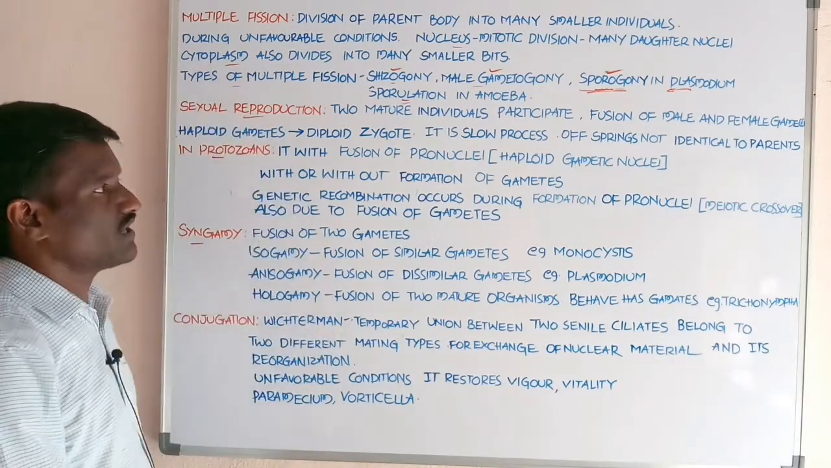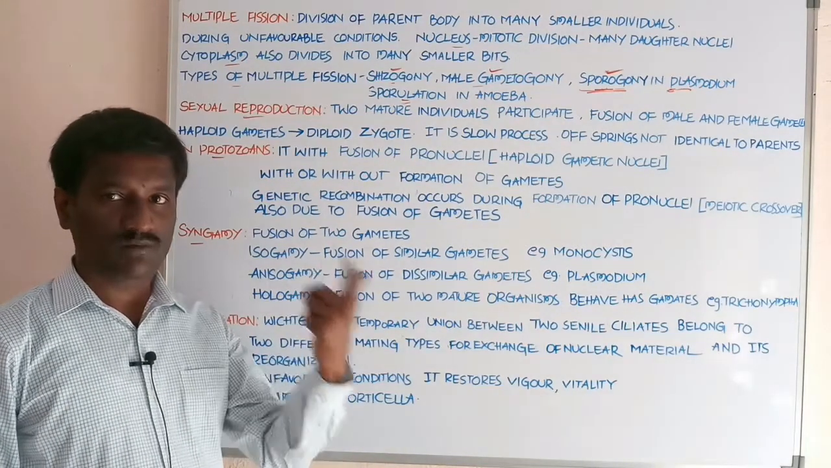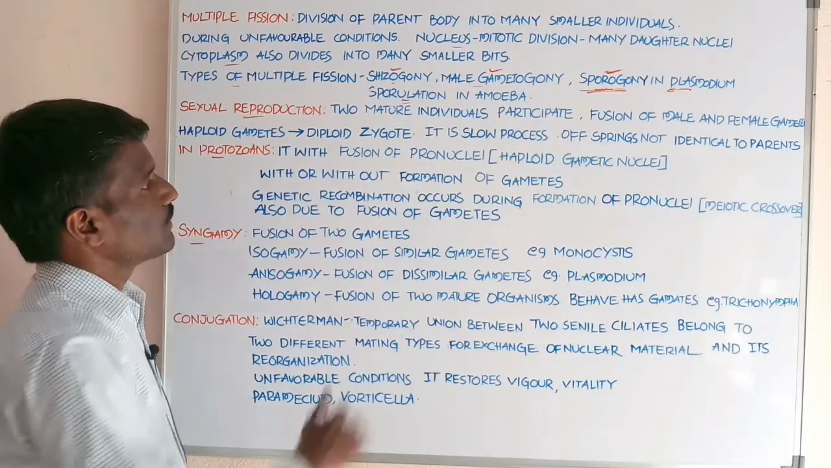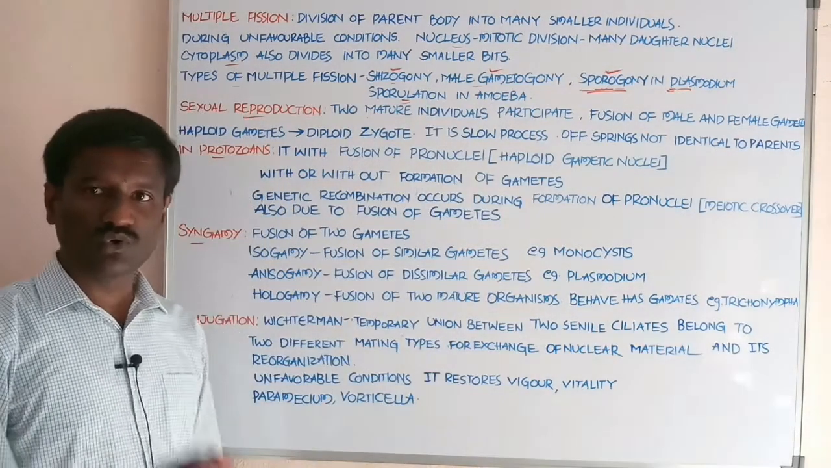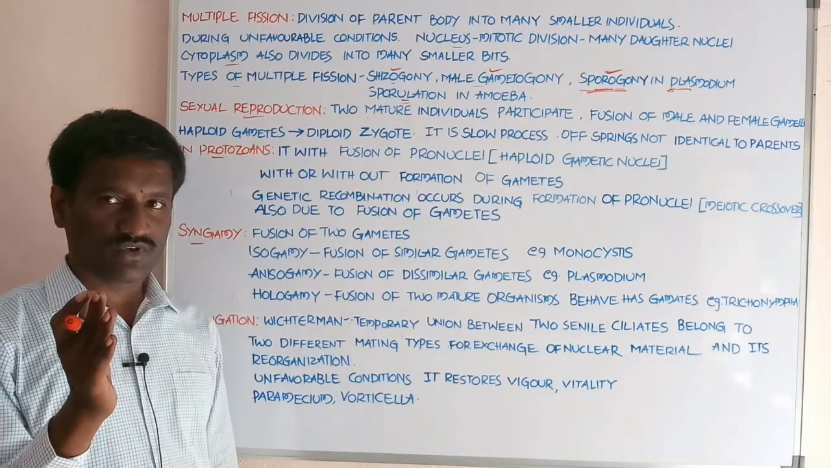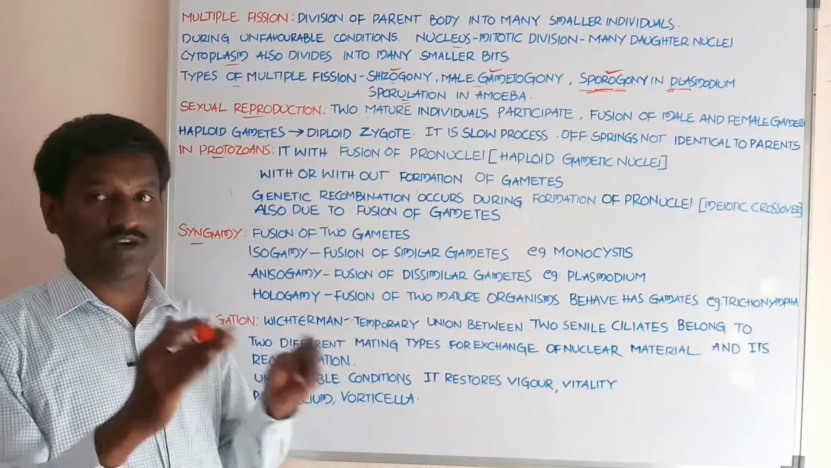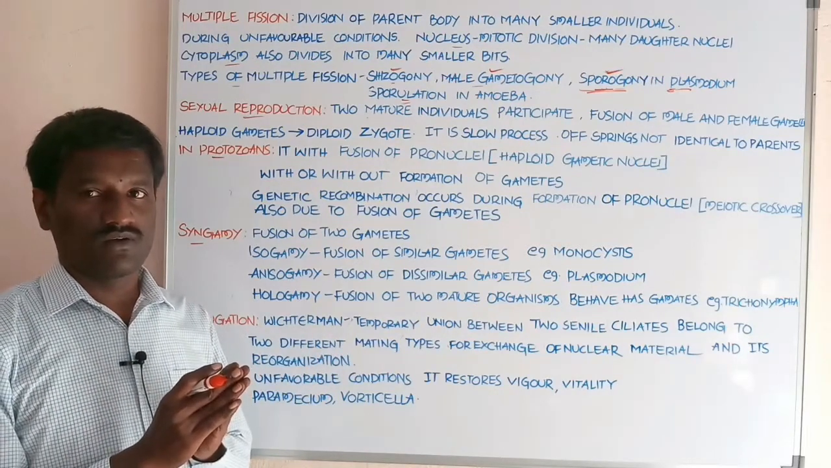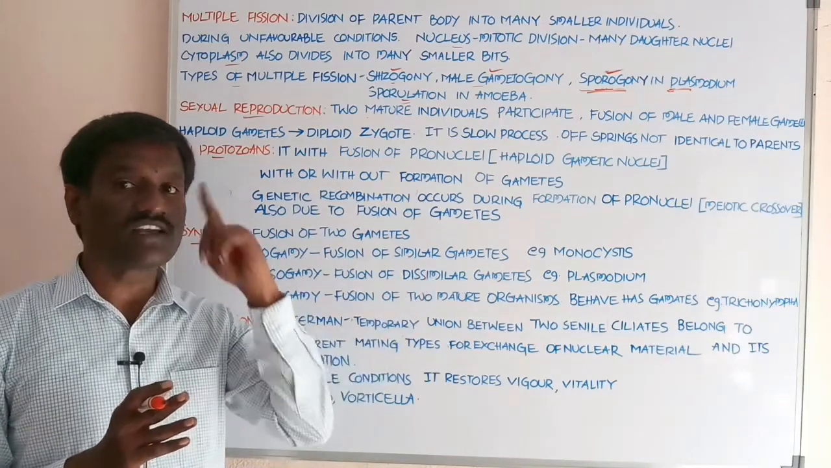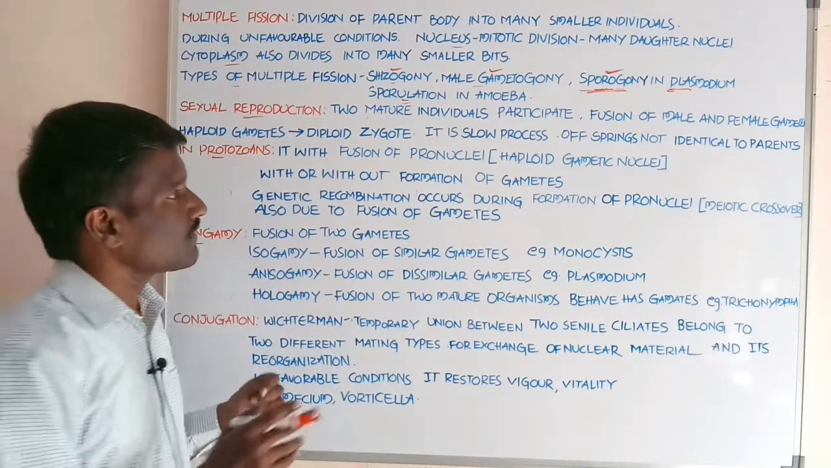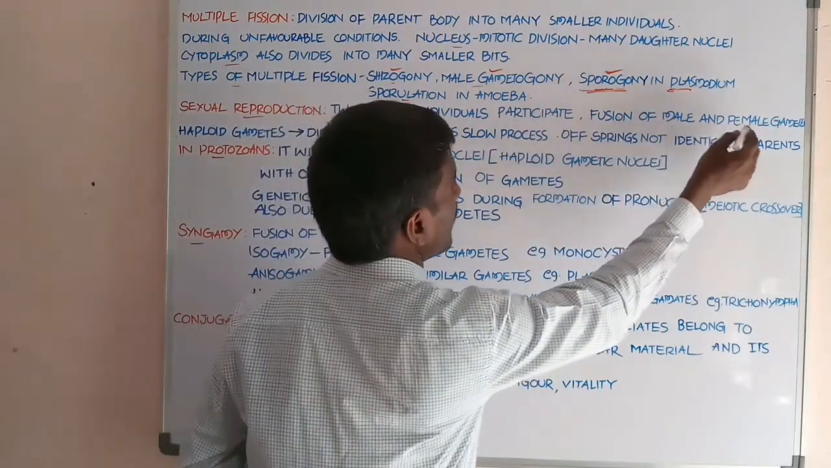Sexual reproduction, student. What about sexual reproduction? Now we enter sexual reproduction in protozoans. Two mature individuals participate in this. Two adult individuals participate in sexual reproduction, whereas in asexual reproduction it is by a single individual. Next, in sexual reproduction there is fusion of male and female gametes.